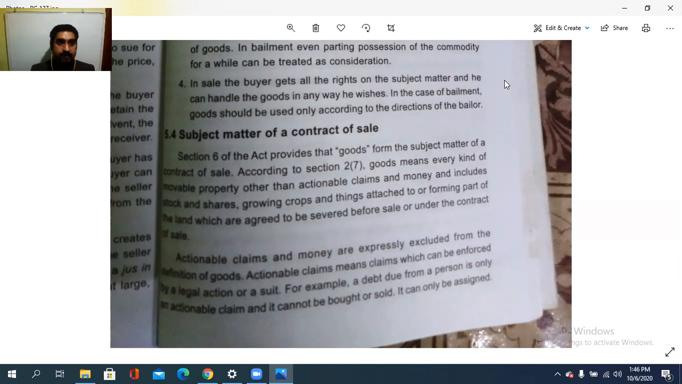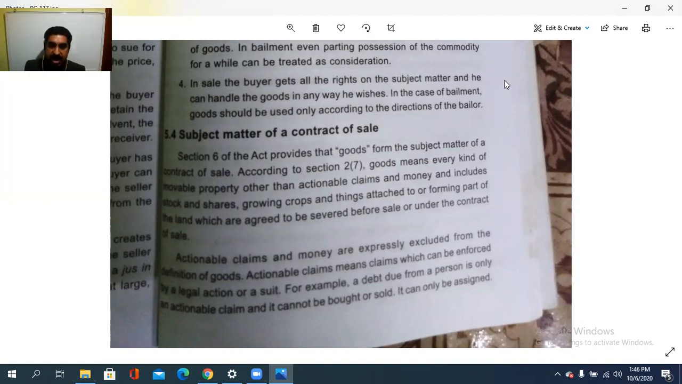So how is it to be? According to section 2(7), goods means every kind of movable property, movable property of all kinds, other than actionable claims and money, and includes the stock and shares, the growing crops and the things attached to or forming part of the land that are agreed to be severed before the sale or under the contract of sale.